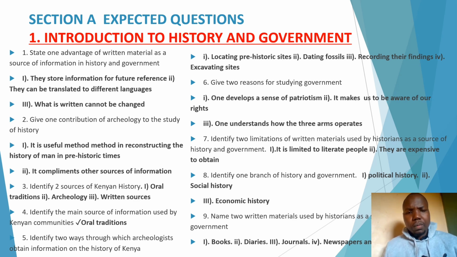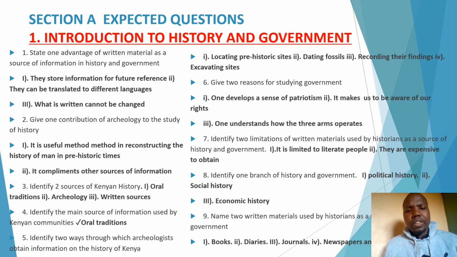Question 4, identify the main source of information used by Kenyan communities, for example, during the colonial period. In Kenya, which main source of information was used? Of course, it is oral traditions, the passing of information through the word of mouth. That was the main source of information used by Kenyan communities. That question is common in most of the papers. You will encounter that question. Now let's move to question 5.